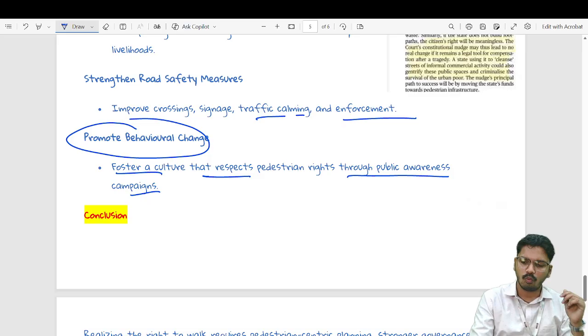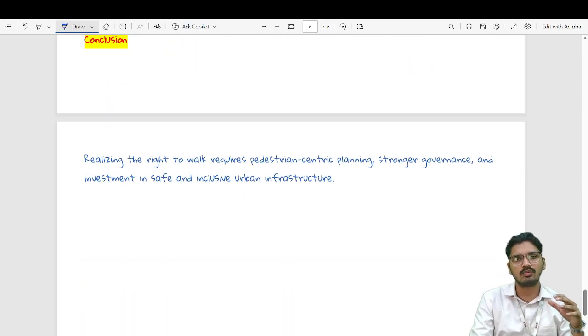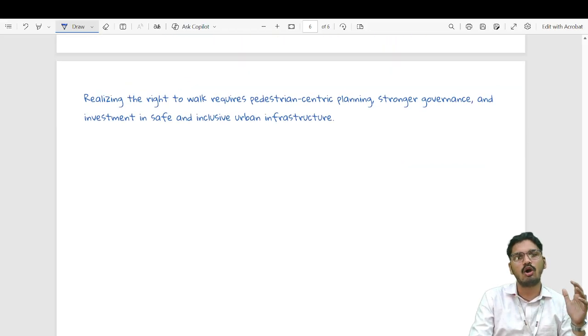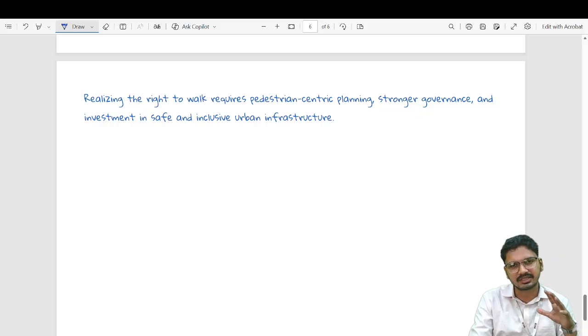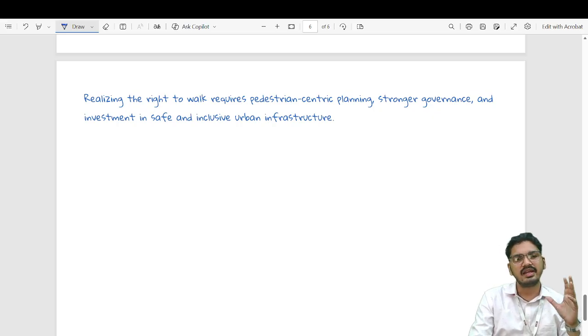Now, once the way forward is done, let's briefly see the conclusion, which will give us a fair idea of the article. The conclusion can be stated like this: realizing the right to walk requires pedestrian-centric planning, stronger governance, and investment in safe, inclusive urban infrastructure.